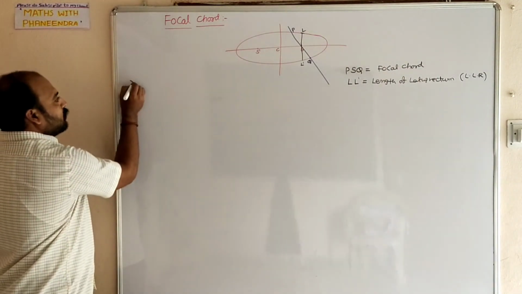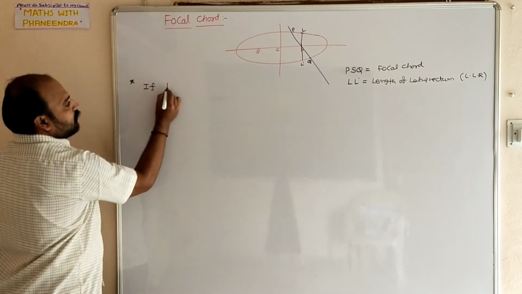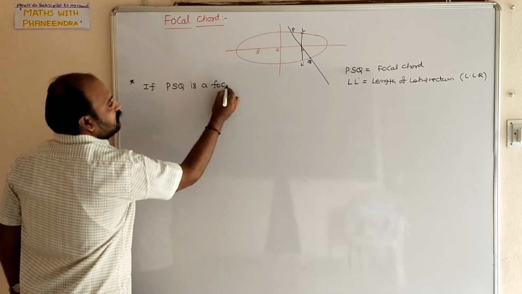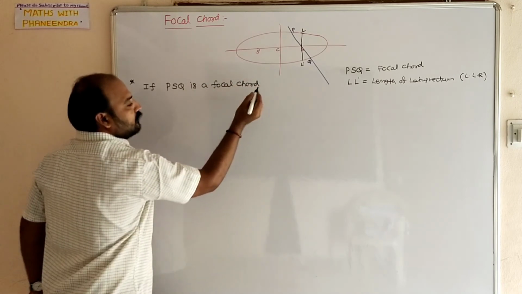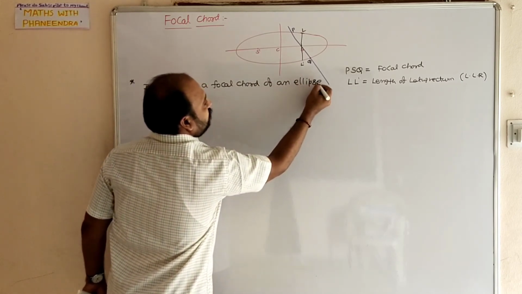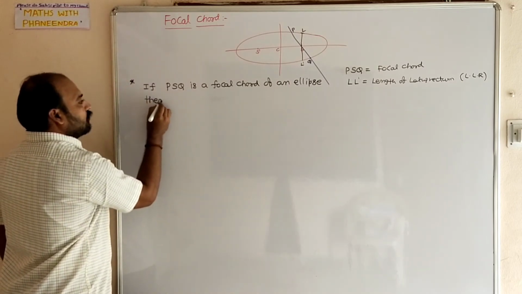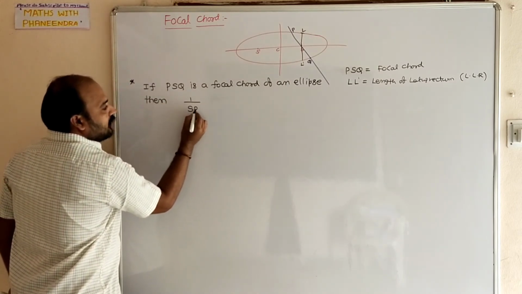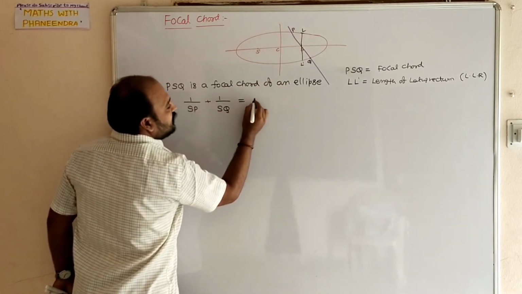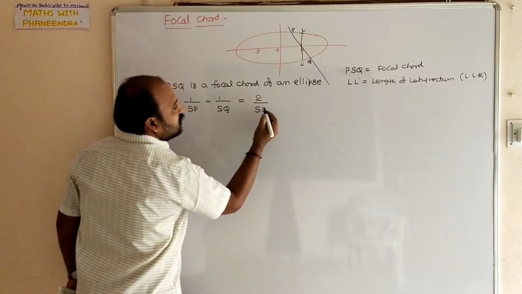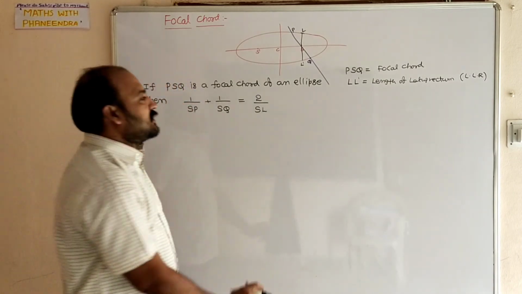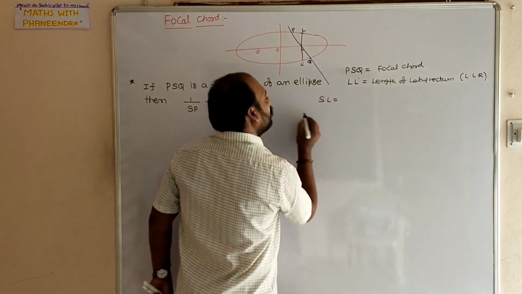Here, one important point. If PSQ is a focal chord of an ellipse, then we have 1 by SP plus 1 by SQ is equal to 2 by SL. So what is the meaning of SL? SL is semi-latus rectum.